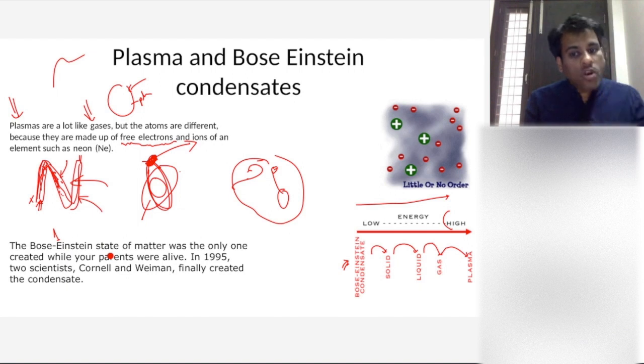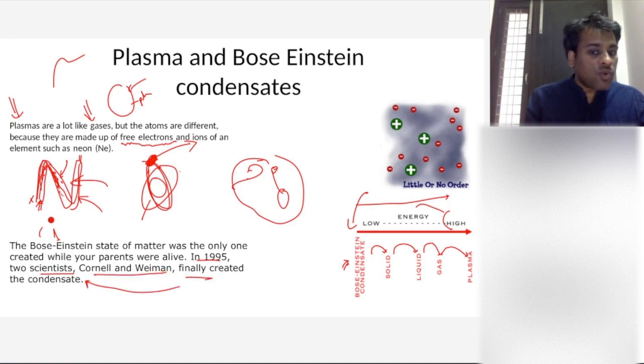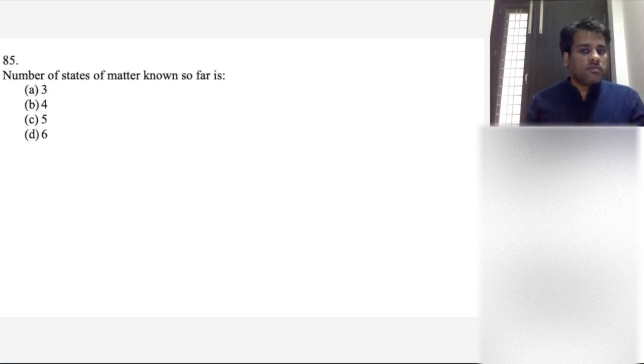Another state is Bose-Einstein matter. Now this is a very cold state, while this plasma is very high energy. This is a very low energy state, right? In 1995 two scientists, Cornell and Wieman, finally created the condensate, but it was Bose and Einstein who proved that there will be one more state that is possible. Is this clear?